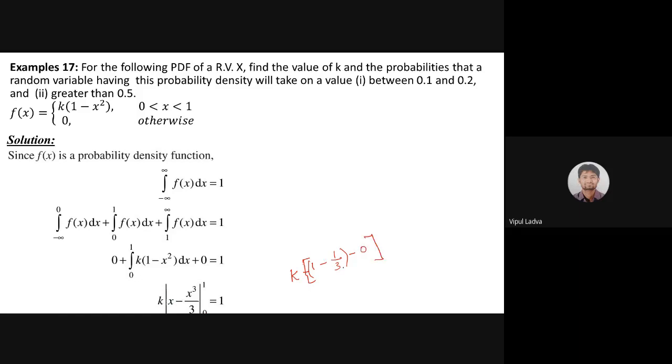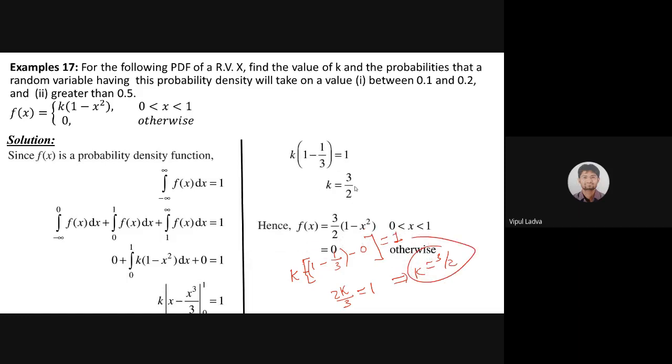So the lower limit will be 0, the upper limit will be 1 minus 1 by 3, and we have 1 on the right hand side. So 1 minus 1 by 3 will be 2 by 3. 2 times k divided by 3 equals 1. So that will imply k equals 3 by 2. So all of you were correct. So k equals 3 by 2.